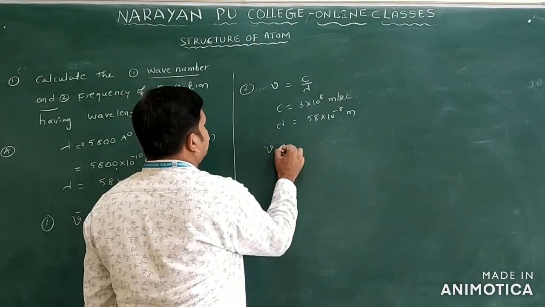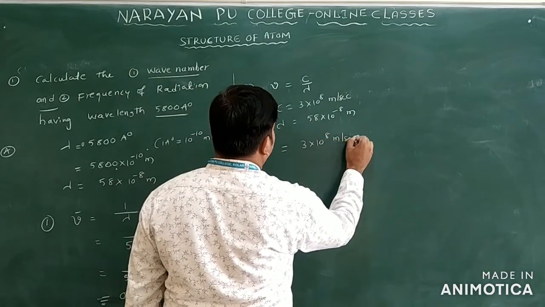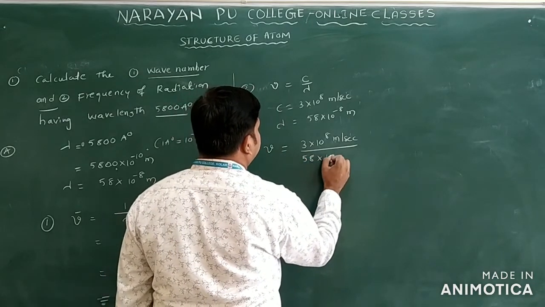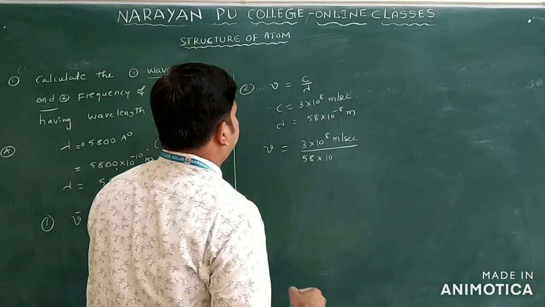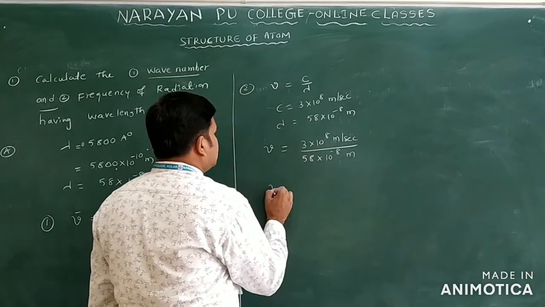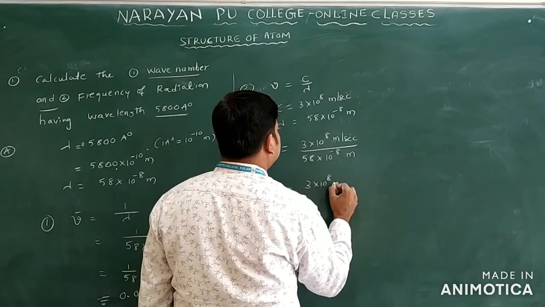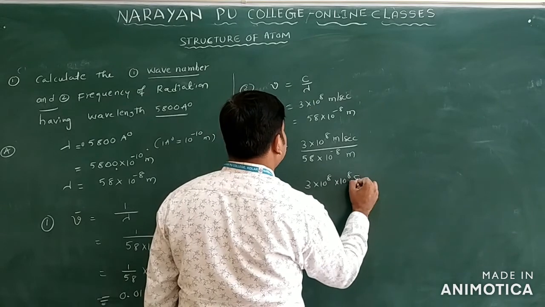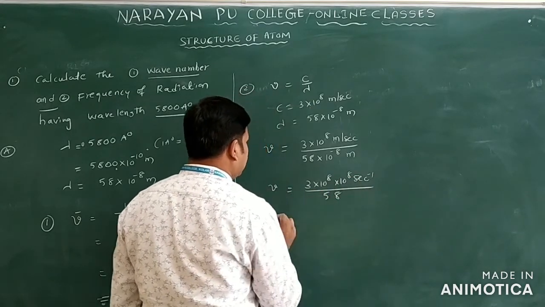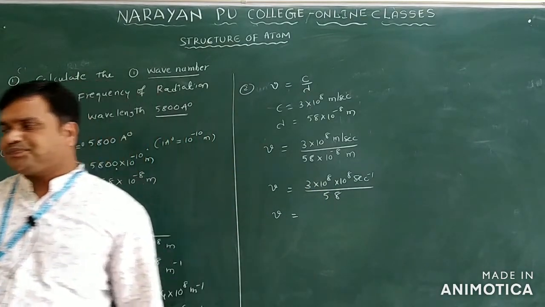Now nu is equal to 3 into 10 power 8 meter per second by 58 into 10 power minus 8 meter. Meter cancels, so nu is 3 into 10 power 8 into 10 power 8 second inverse by 58. So you find out the value of 3 by 58.